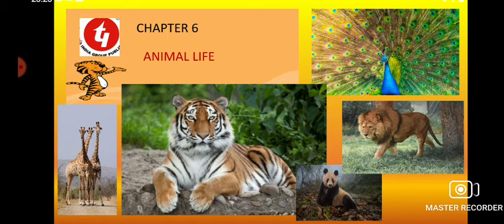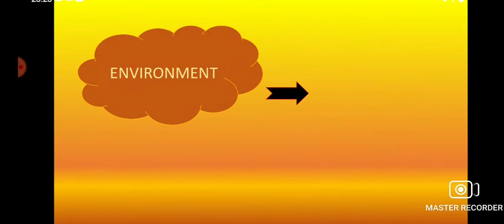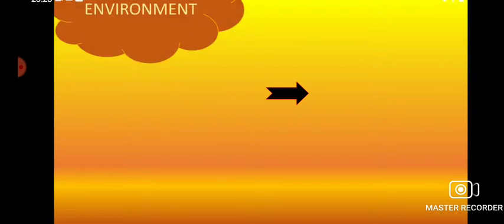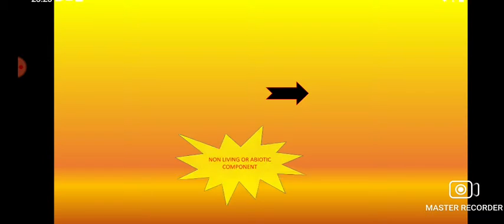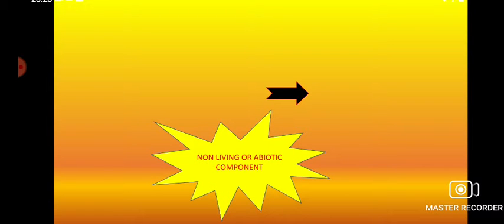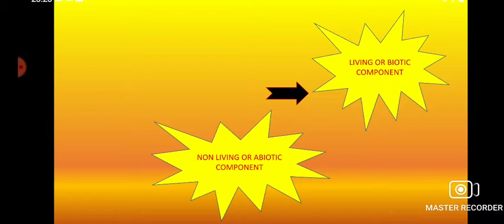Okay, so let's proceed. Now, the environment is the surrounding that affects the life of plants and animals. Environment has two components. The first component is the living component, and the second one is the non-living component. They can also be called the biotic component, which is the living component, and the abiotic component, the non-living component.